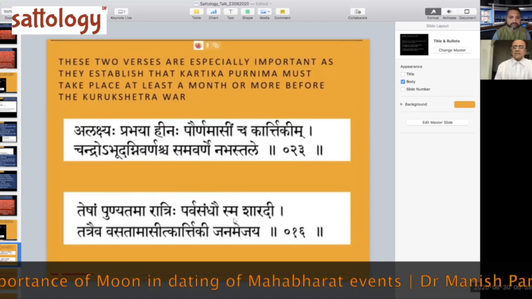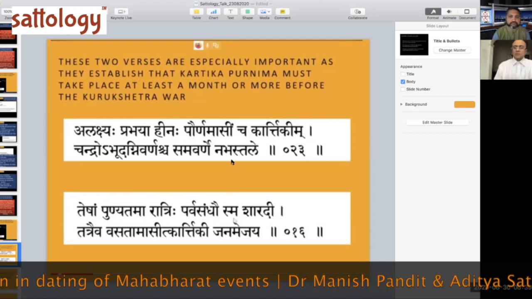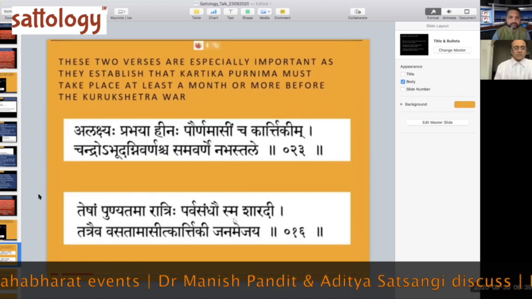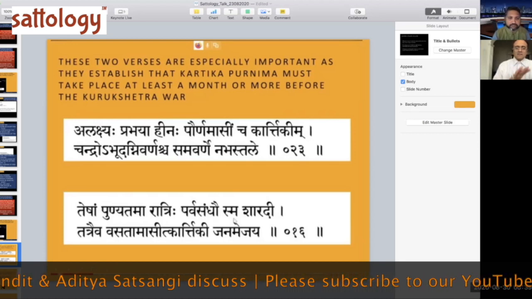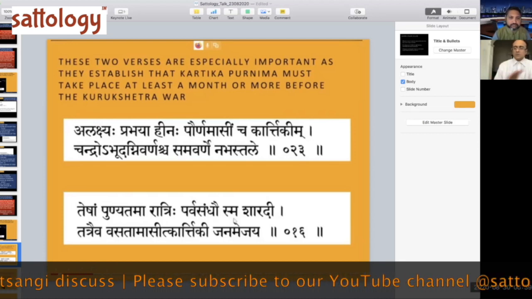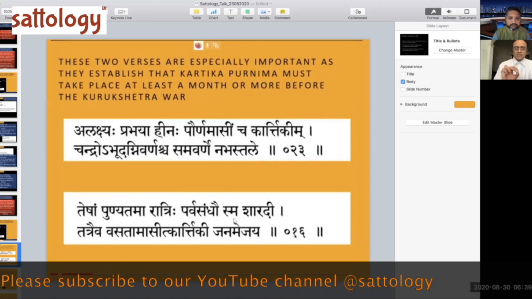So this is at least a month or more, and preferably more, before the Kurukshetra war. So this is important to realize. So this can never come in the war timeline as the 14th night full moon. This is impossible. So-called 14th night, if somebody is saying full moon.